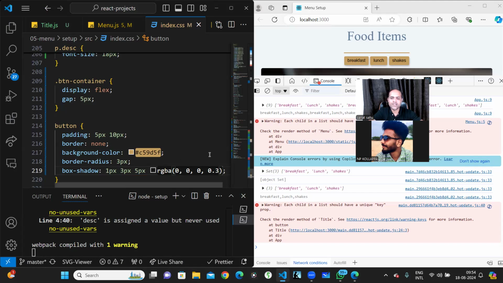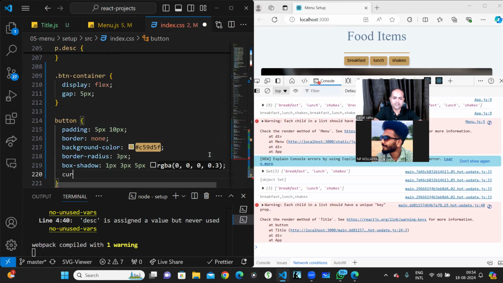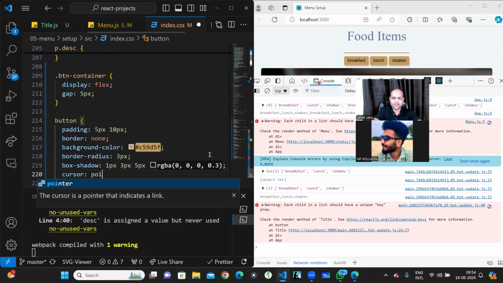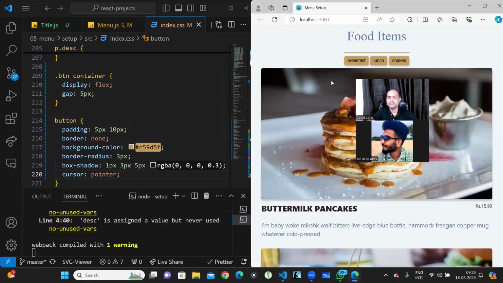Okay, and when I hover over it, I just want to have the cursor as pointer. Okay. So now when I hover over it, it is changing to pointer. Perfect. Now this button is also looking very good. Kulapa, this much understood? Yes, sir.